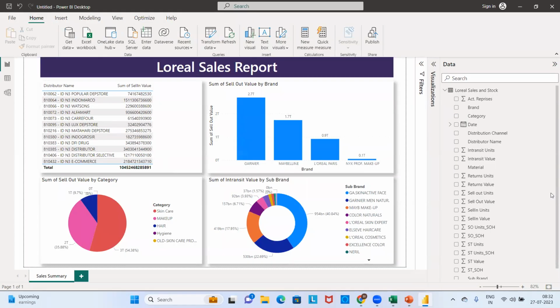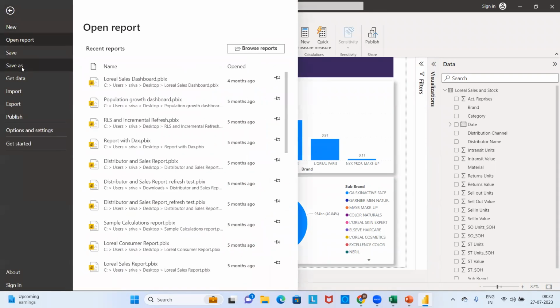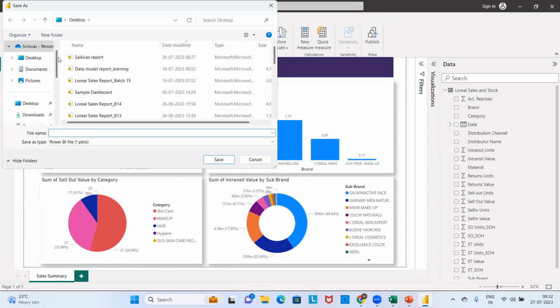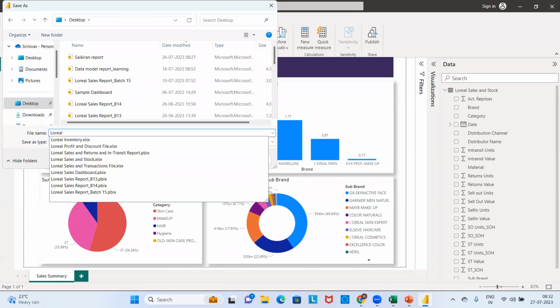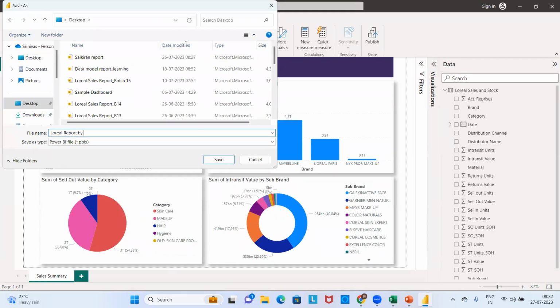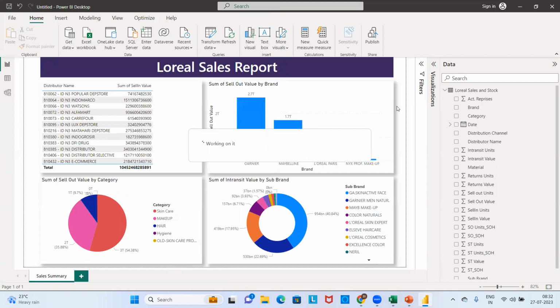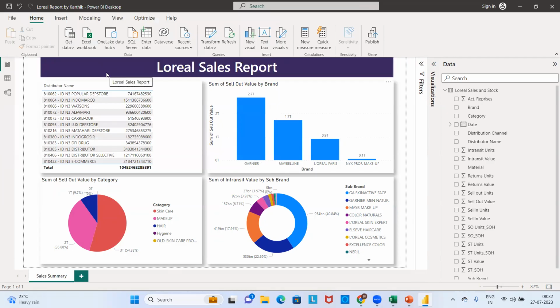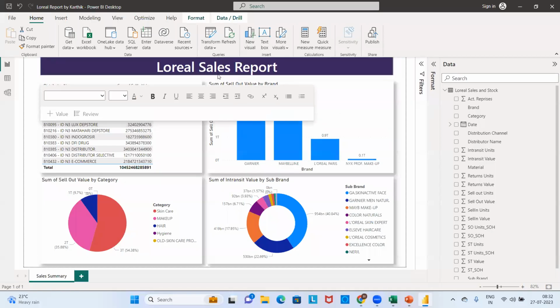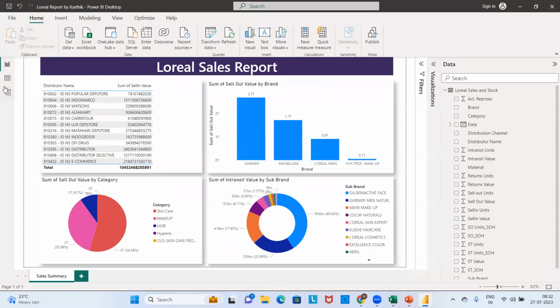What he will do, simply, is save his file to his local machine. So this is a desktop file, the same thing as the sample report we created yesterday. L'Oreal report by Karthik. Ideally, in real-time development, we don't keep our names; just L'Oreal sales report. That's it. I put it just to tell you who created this report. And now I was able to create the efficient report. There are no issues at all. I am ready to publish my report anywhere.